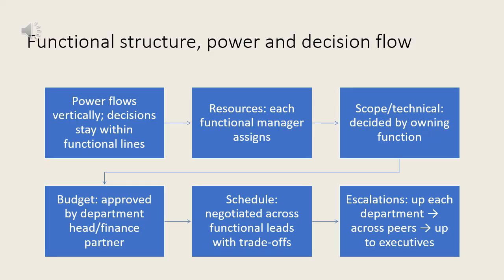Power flows vertically to department leaders. Decisions concentrate in functional lines. Resource assignment is decided by each functional manager. Scope and technical choices are set by the owning function. Budget is approved at the department head or finance partner level. Schedule is negotiated between functional leads, often with trade-offs. Escalations move up each department chain, then across to peers, then up to executives.